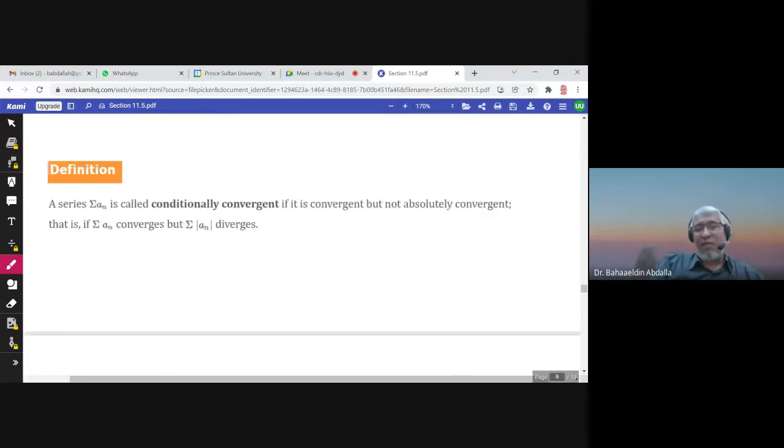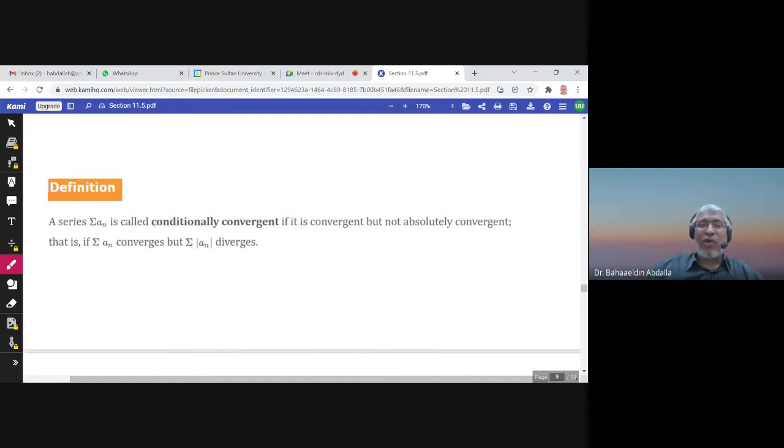So what can you say about it? Well, we will give it a name. We will call it conditionally convergent. So if the series is convergent, but not absolutely convergent, then we will call it conditionally convergent.